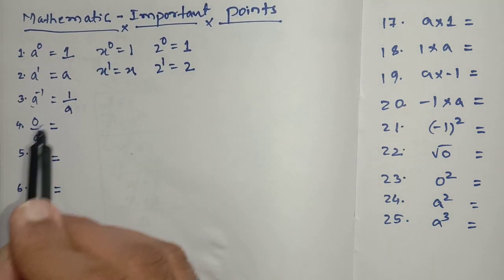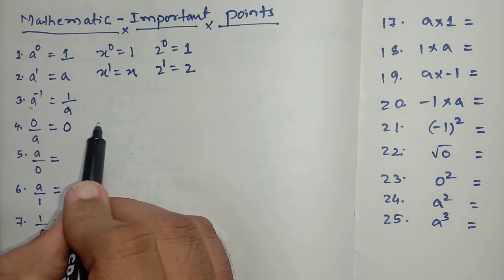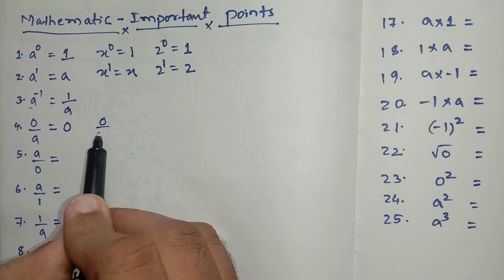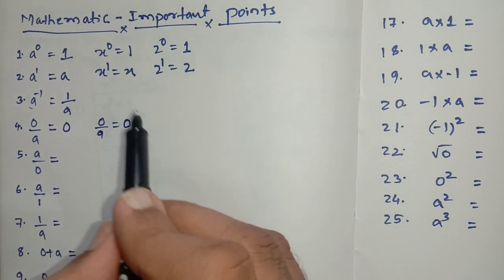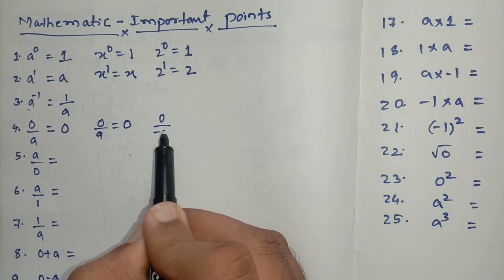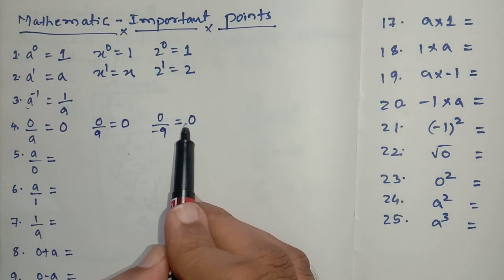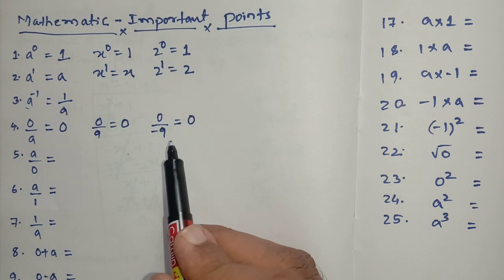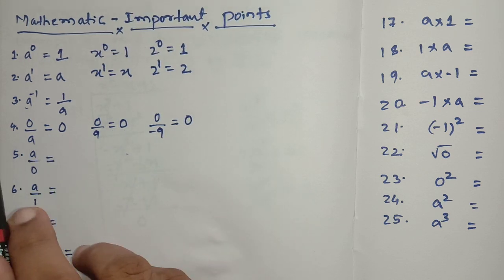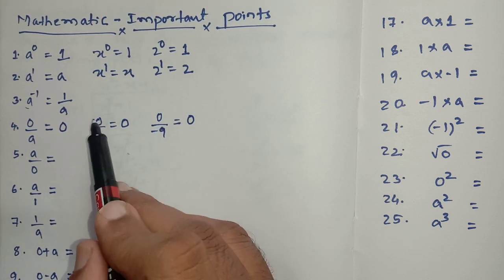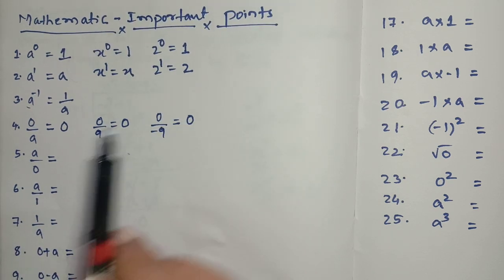0 by anything is 0, student. Suppose 0 divided by 9 is equal to 0. Anything. 0 divided by minus 9, suppose, that is also 0. Some students used to write minus 0. There is no such value, student. Keep in mind, after 0 and before 0, the values will be minus 1, minus 2, minus 3. So 0 by anything, whether it is plus or minus, the answer will be 0. Keep in mind.